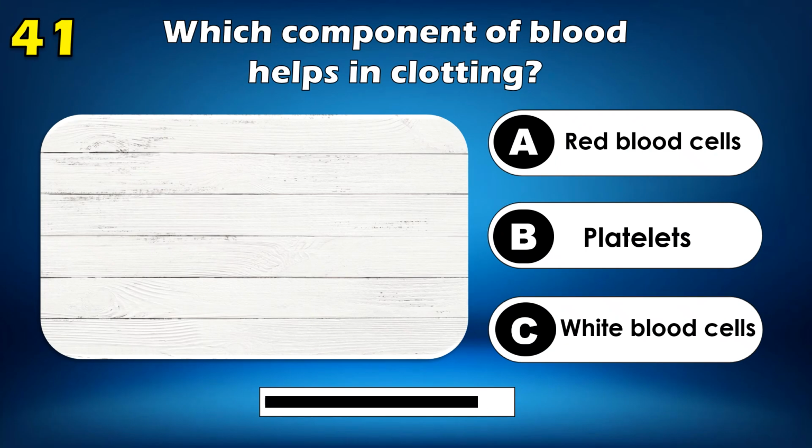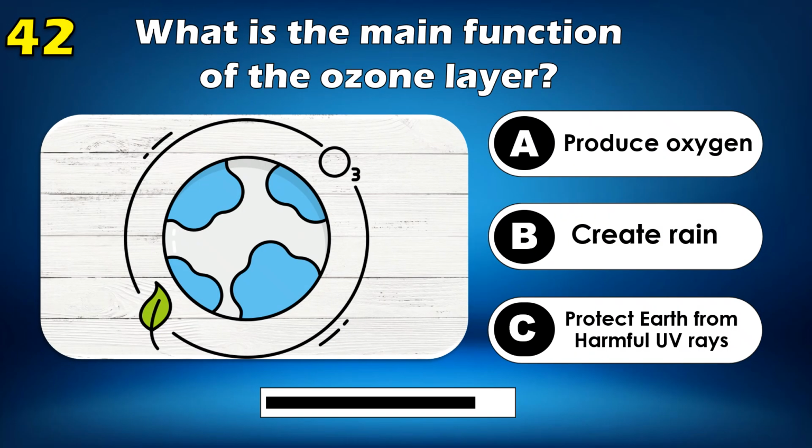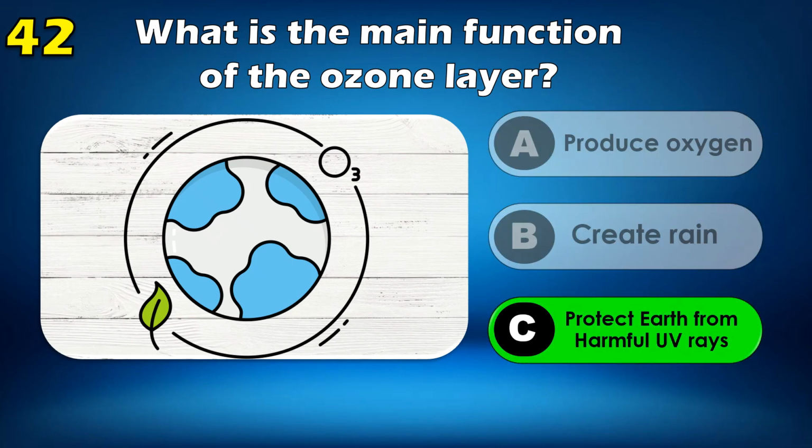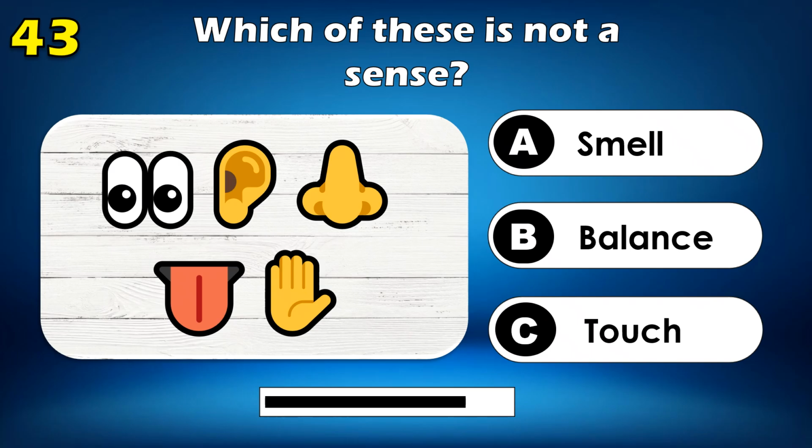Which component of blood helps in clotting? Platelets. What is the main function of the ozone layer? Protect Earth from harmful ultraviolet rays. Which of these is not a sense?